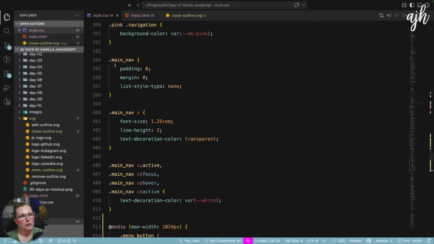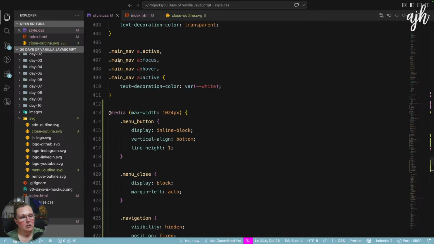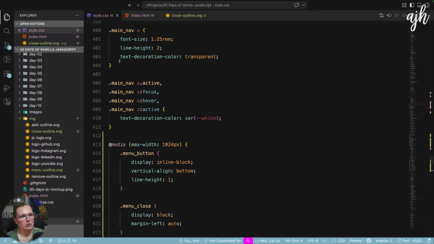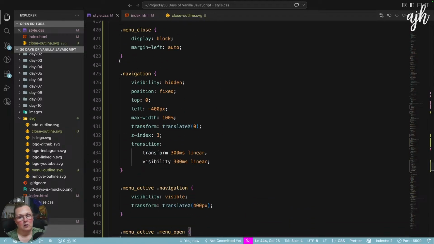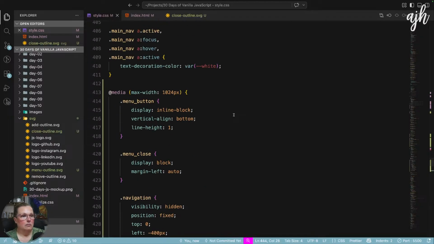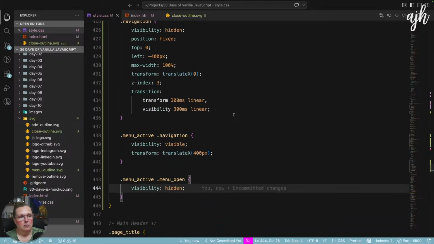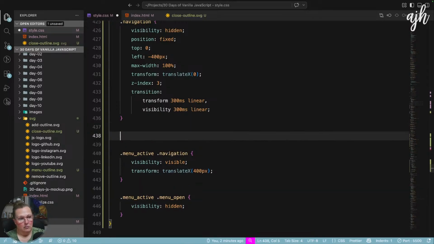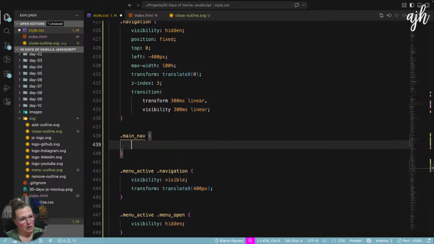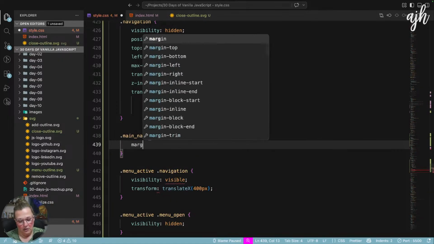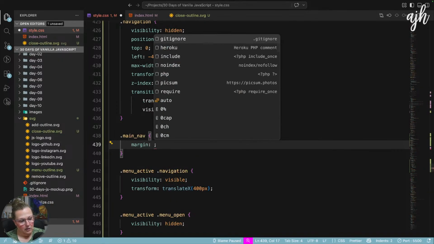So the class for the main nav, we'll go ahead and just put it in here, is just main_nav. That's the UL. And I'm going to say margin.